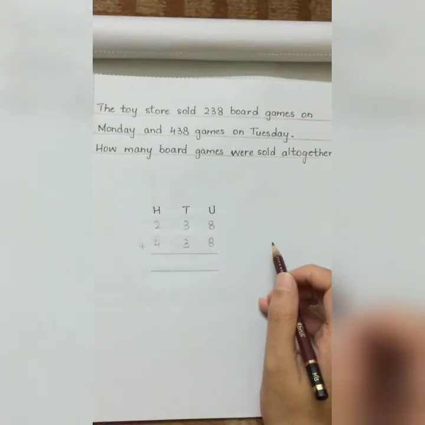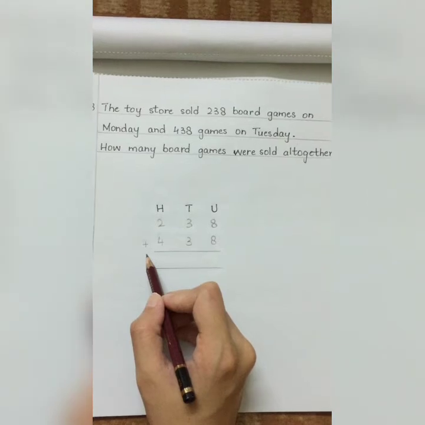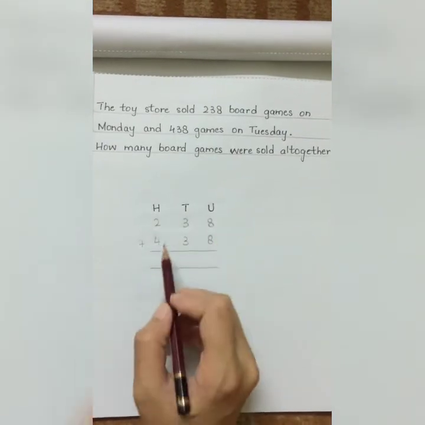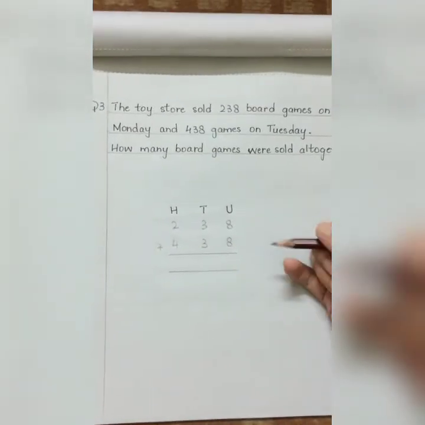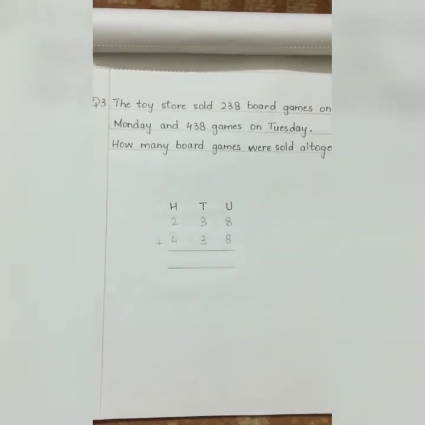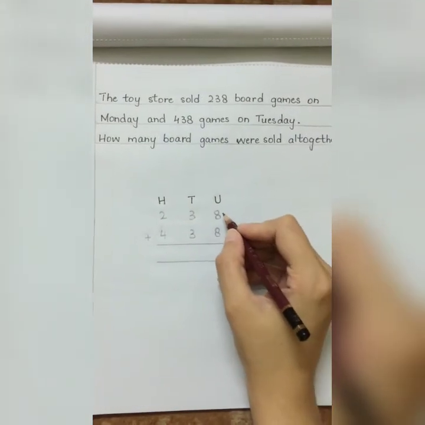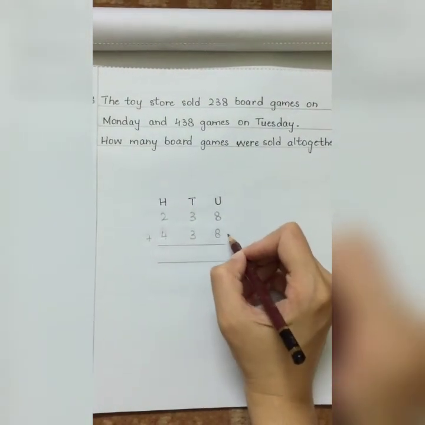Now students, let's start adding them. And yeah, do remember to put the sign of addition, otherwise you won't know what we have to do with these numbers, isn't it? So students, let's add these digits that are present in the units place. We have 8 units and 8 units.